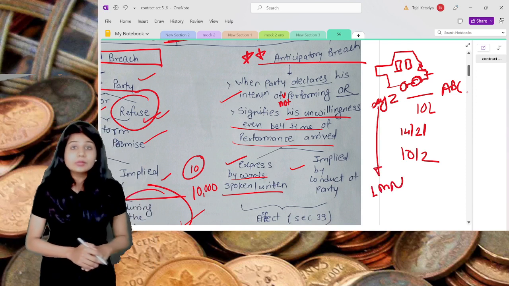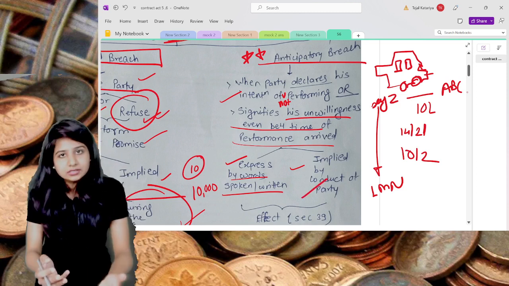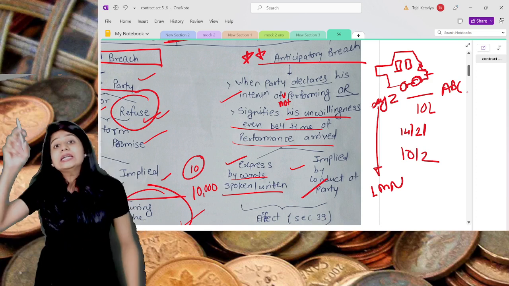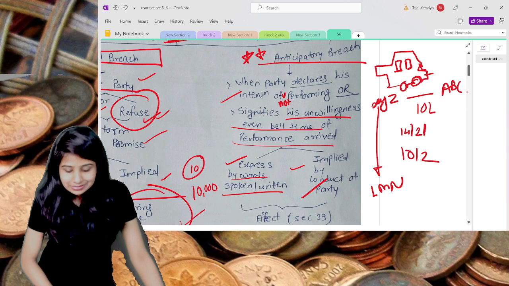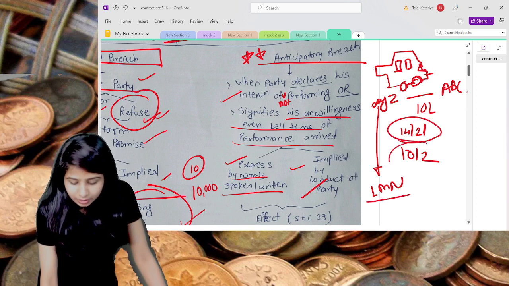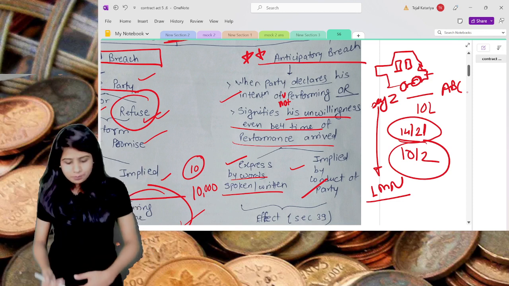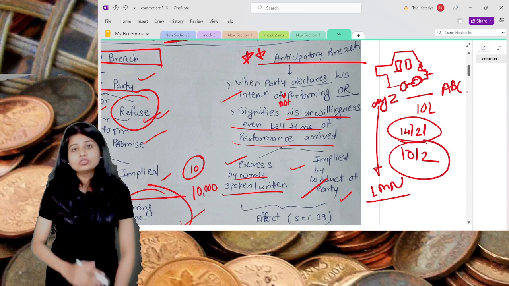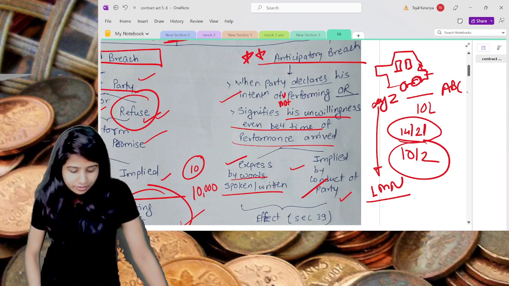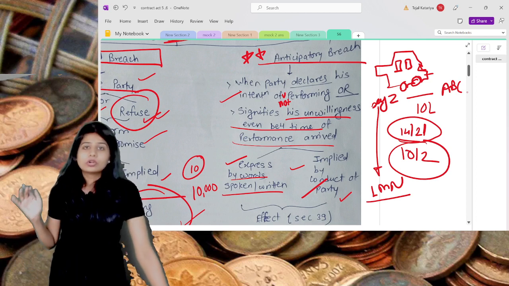Now this is nothing but what? This is an implied way to signify the unwillingness of one of the parties. This is nothing but the anticipatory breach. Why? Because the due date is yet to arrive, but before the due date, because of the implied course of action, or by the conduct of the parties, you get to know that one of the parties may refuse to perform the contract. Or either he will directly, expressly say that I don't want to perform the contract.